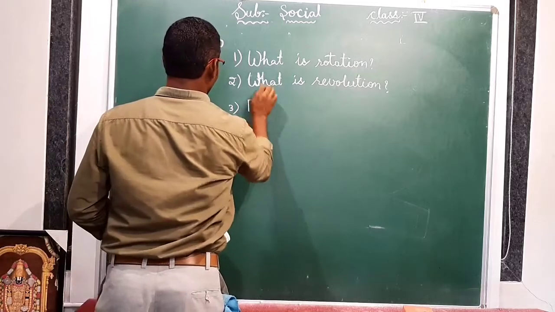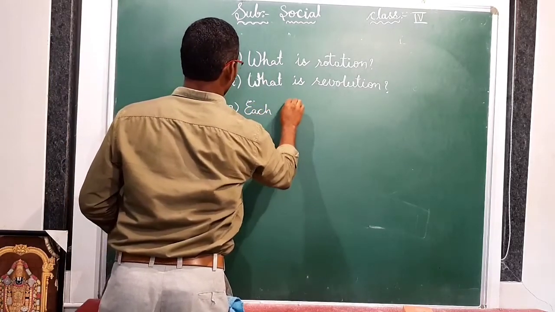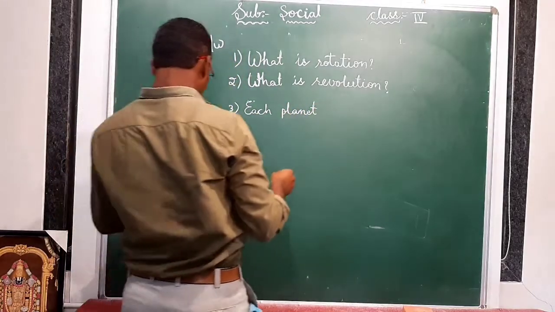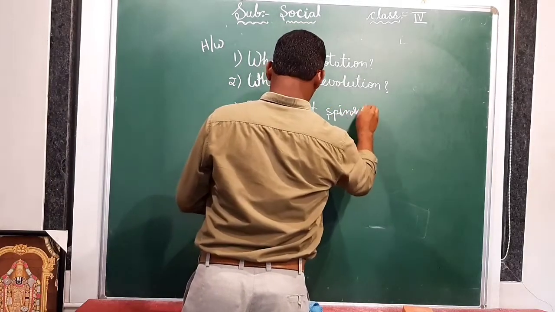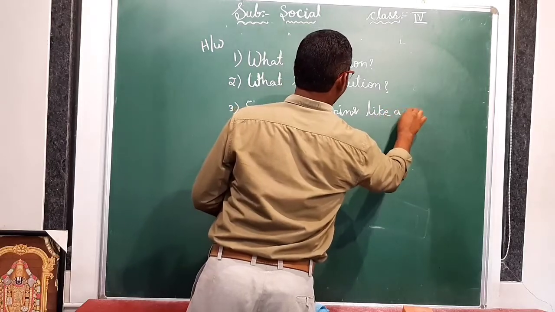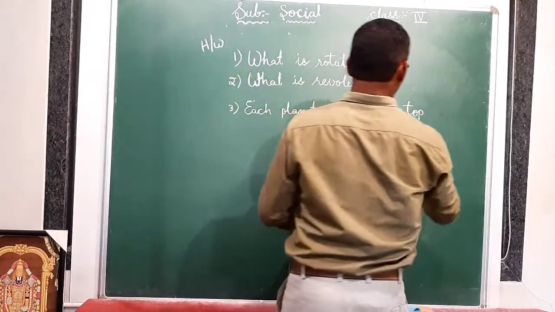Each planet spins like a top on its dash.